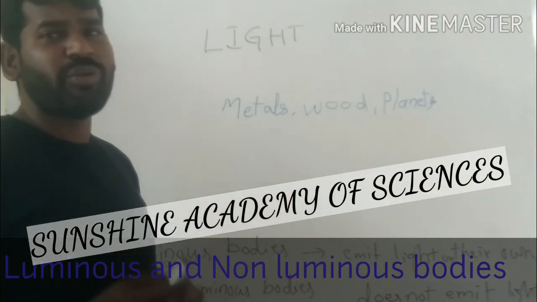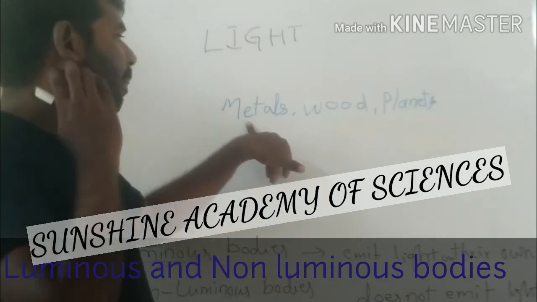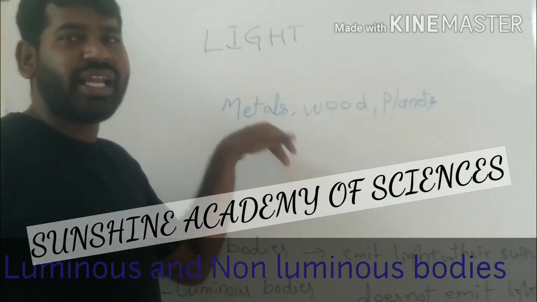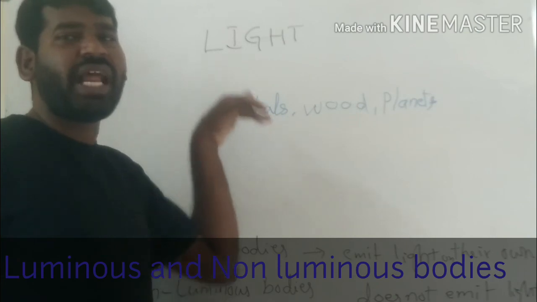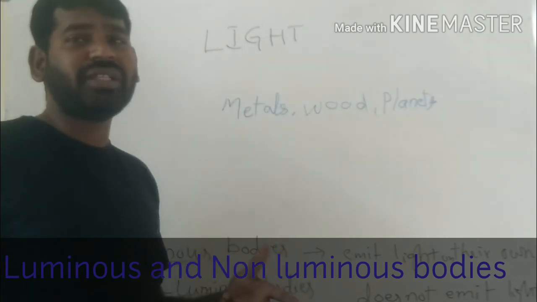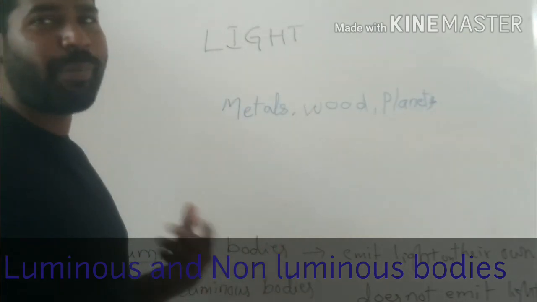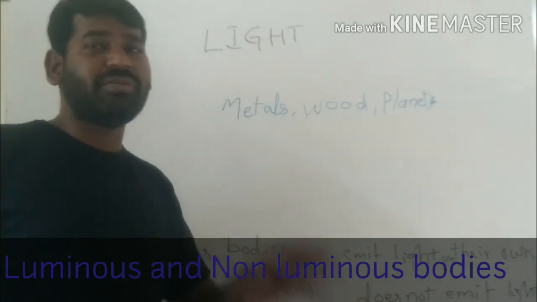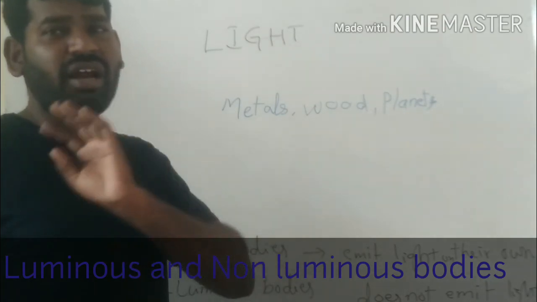These are non-luminous bodies. Metals have a luster property. When light falls on them, they appear shining. They appear as if they emit light, but actually they do not emit light.